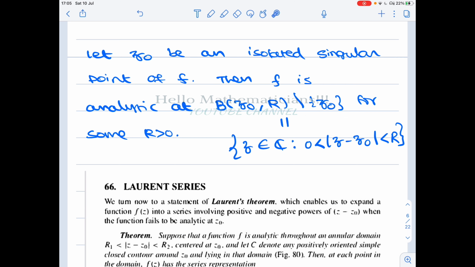That is what we saw in the beginning. This deleted neighborhood of z naught of radius r is precisely the set of z belonging to C such that 0 less than modulus of z minus z naught less than r. Because z minus z naught equals 0 if and only if z equals z naught, but we have removed z naught, every point here will satisfy this condition.